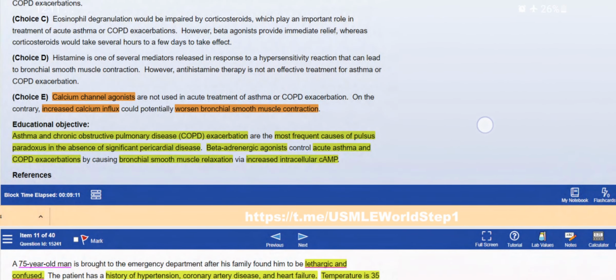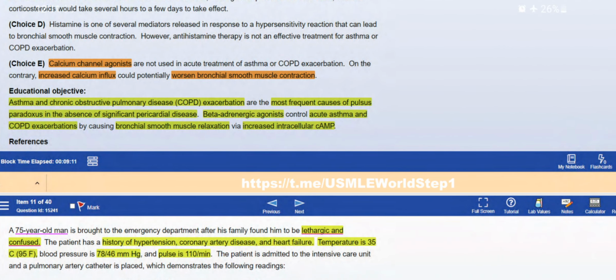Then we talked about calcium channel agonists; calcium influx would worsen things because they increase contractility. So asthma and COPD exacerbation are the most frequent causes of pulsus paradoxus in the absence of significant pericardial disease, and beta adrenergic agonists act in acute asthma and COPD exacerbations through bronchial smooth muscle relaxation via increased intracellular cyclic AMP.